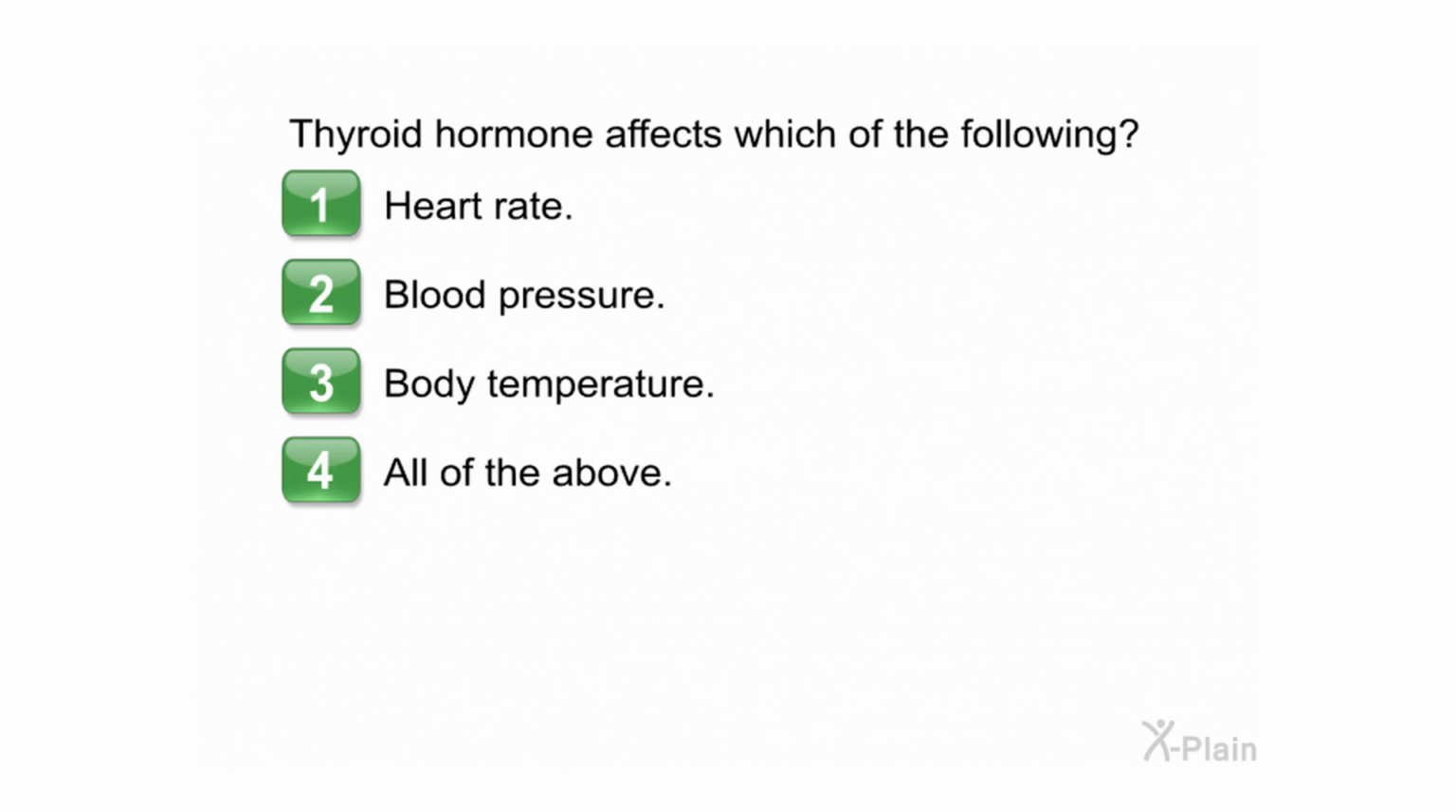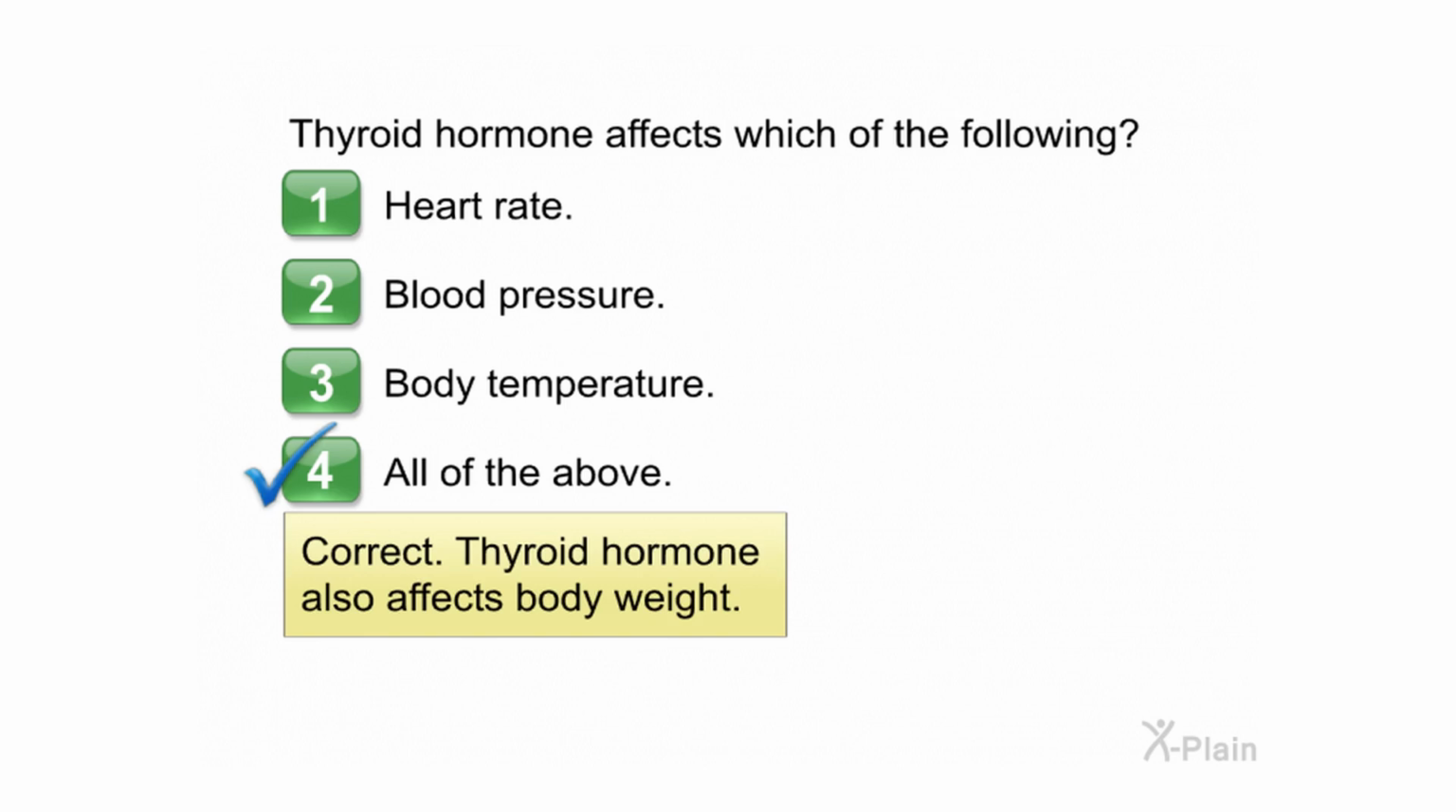Thyroid hormones affect which of the following? Choose one of the following options. 1. Heart rate. 2. Blood pressure. 3. Body temperature. 4. All of the above. Correct. Thyroid hormone also affects body weight.